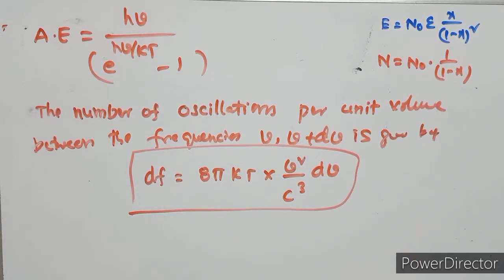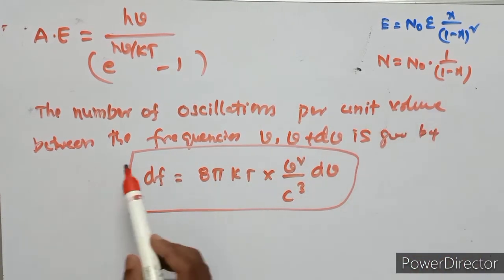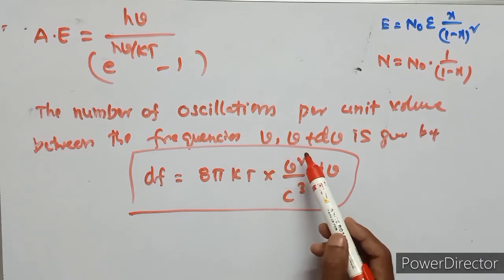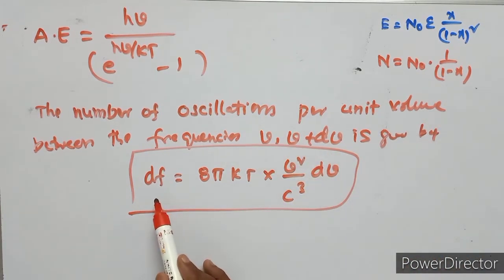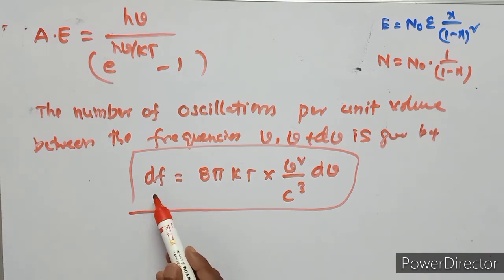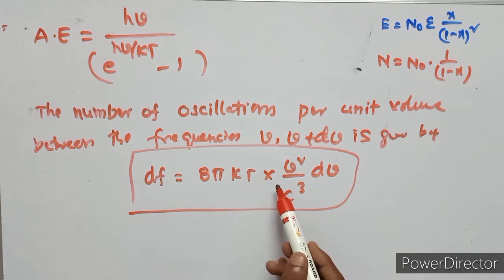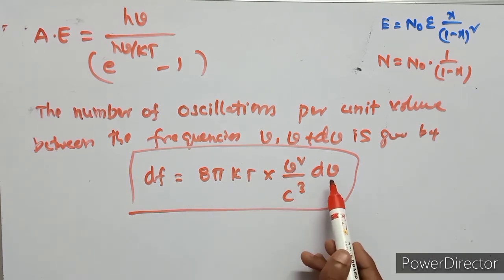This is the formula. In the previous session, in the Rayleigh-Jeans law, the number of oscillations per unit volume between the frequencies nu and nu plus d nu is given by df equals 8 pi kt nu square upon c cube d nu.